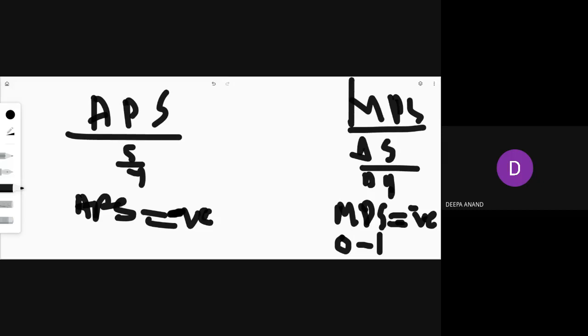You have seen S upon Y and delta S upon delta Y. In APS we talk about the relation between saving and income, and here we talk about the relation between change in saving and change in income. So these are the differences.